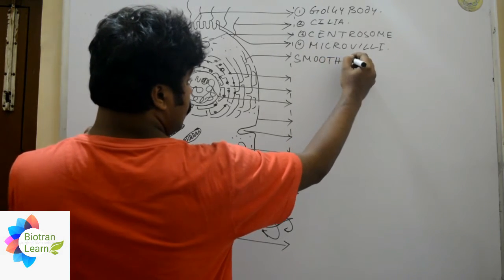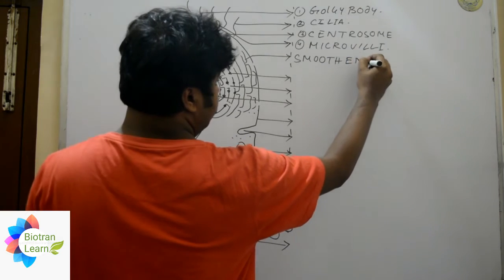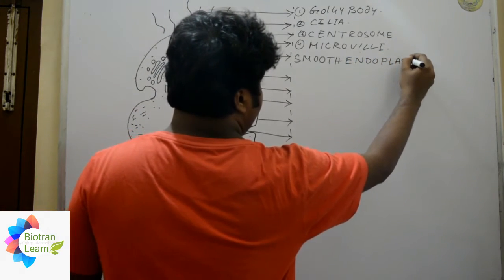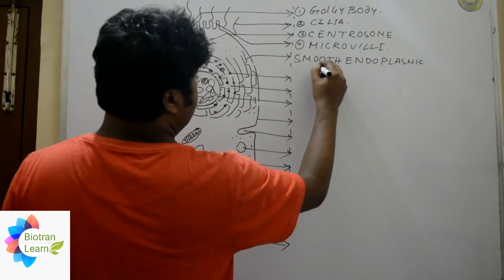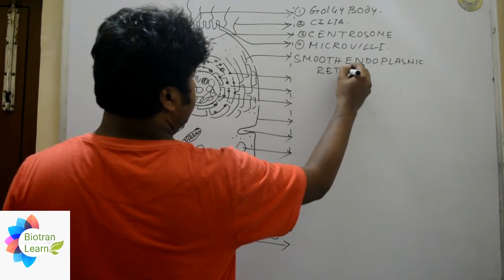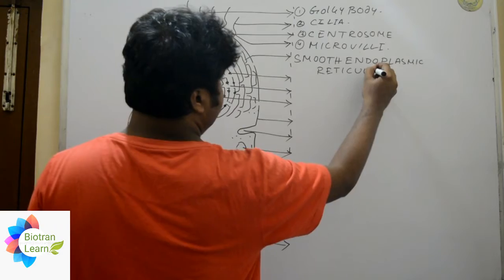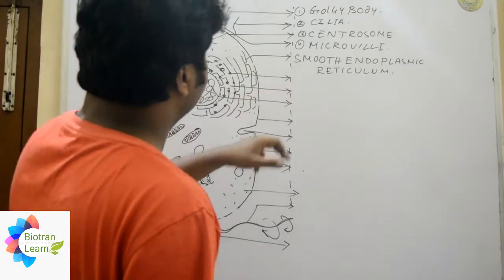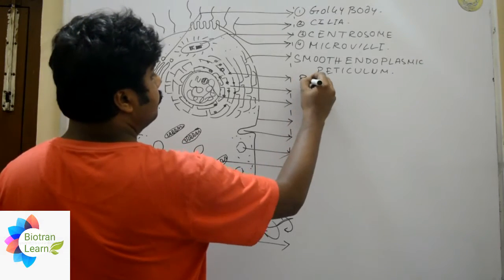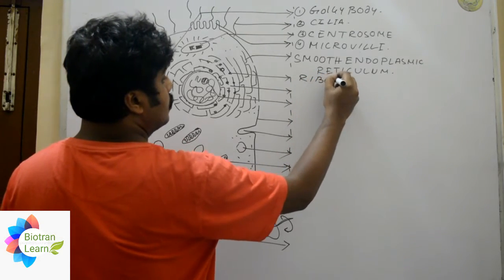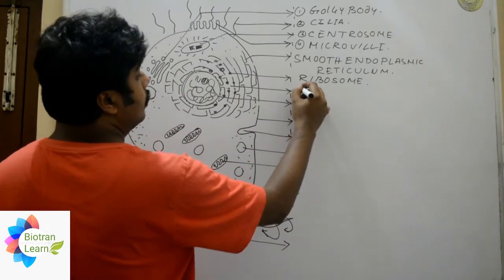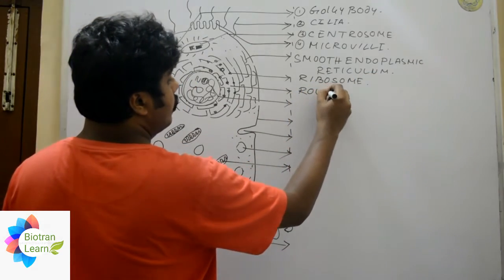Smooth endoplasmic reticulum. Then we will have in here the ribosome, and afterwards we will get the rough endoplasmic reticulum.